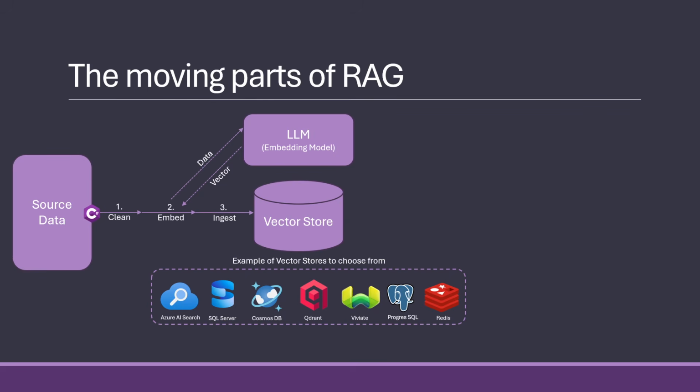And we can have multiple vector stores. There's SQL Server, there's Azure AI Search, there's Cosmos DB, and so on. Various different Microsoft and open source.